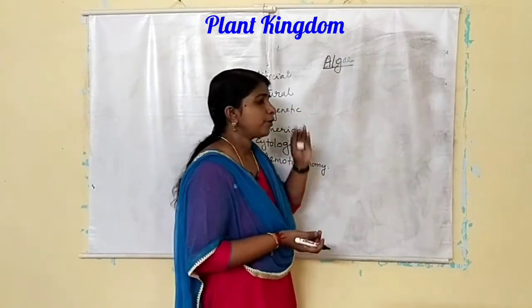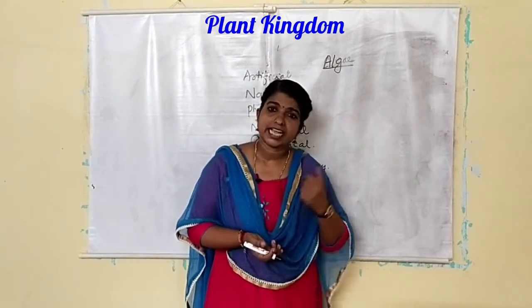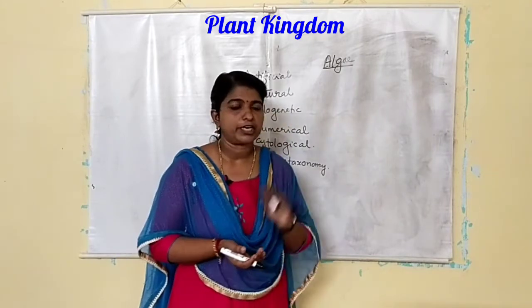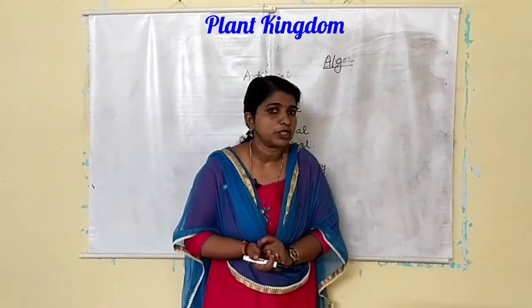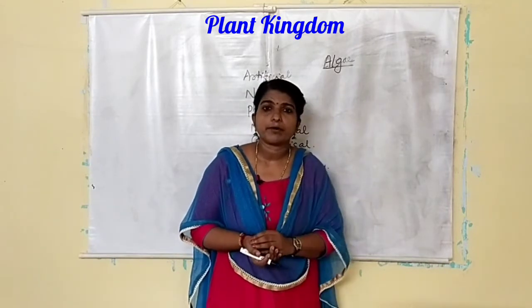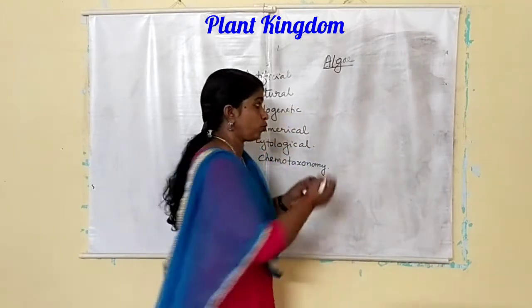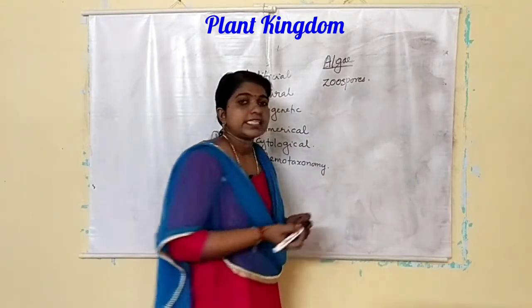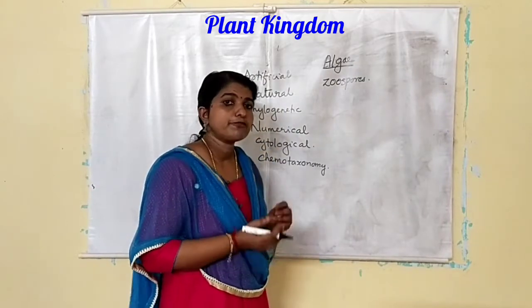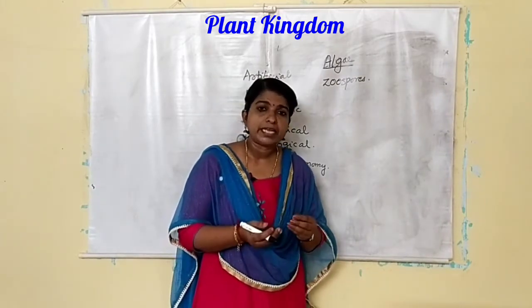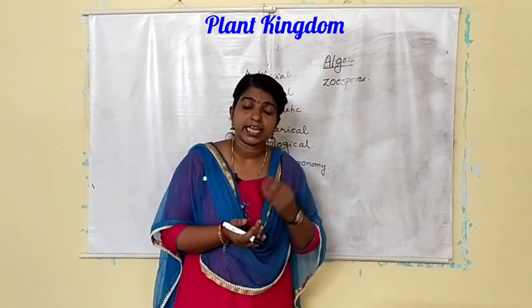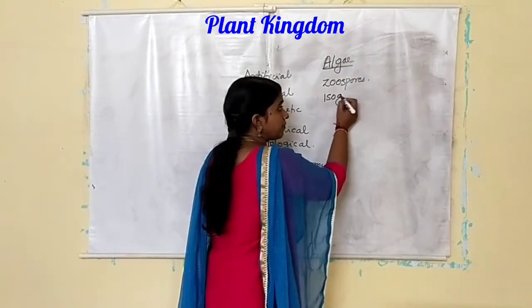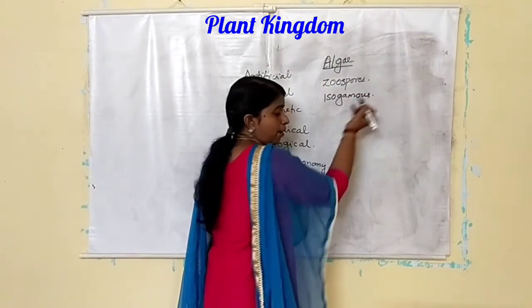And they reproduce vegetatively, asexually and sexually. Vegetative reproduction is by fragmentation, and each fragment later develops into a new organism. Asexual reproduction is by zoospores, asexual spores. Okay, and sexual reproduction is by the fusion of gametes. It may be the same type of gametes, then it is known as isogamous. If both the gametes are same, it is known as isogamous.